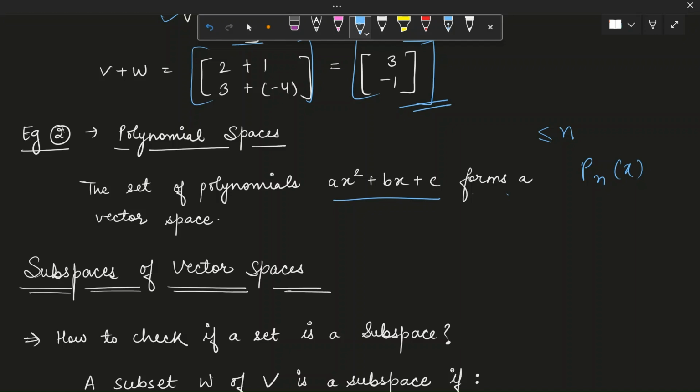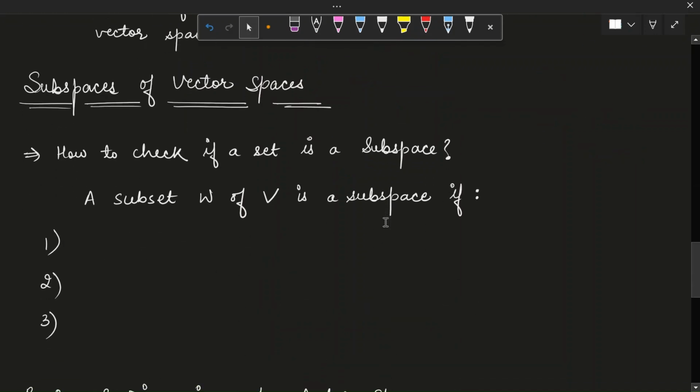Now you know what vector spaces are. Let's move on to subspaces of a vector space. A subspace is a subset of a vector space that is also a vector space under the same operations. So how can we check if a set is a subspace or not?